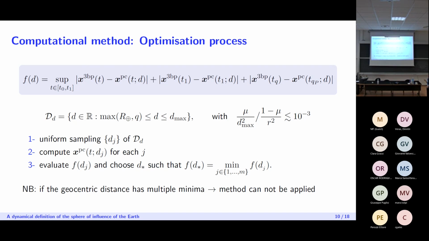function. In doing this, we had to throw out a few conditions, also depending on the value of c, and these were conditions for which the geocentric distance of the three-body orbit has multiple minima, and to these initial conditions, we can't apply this method.